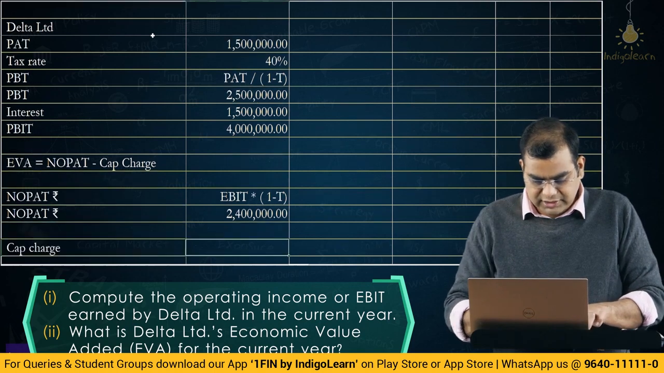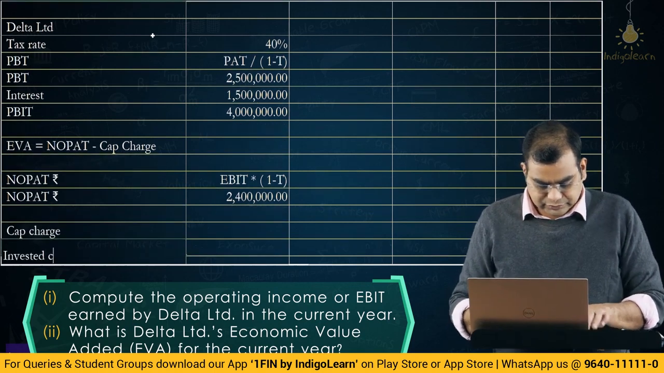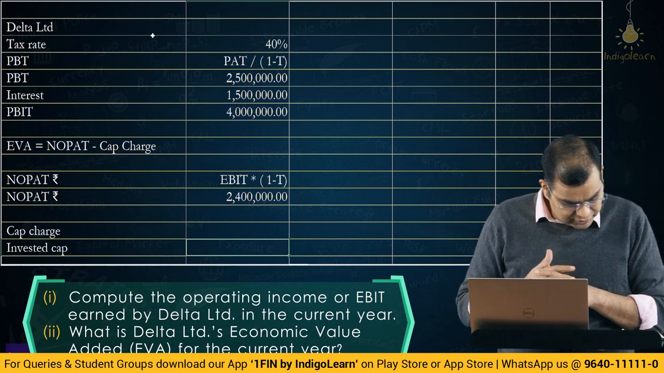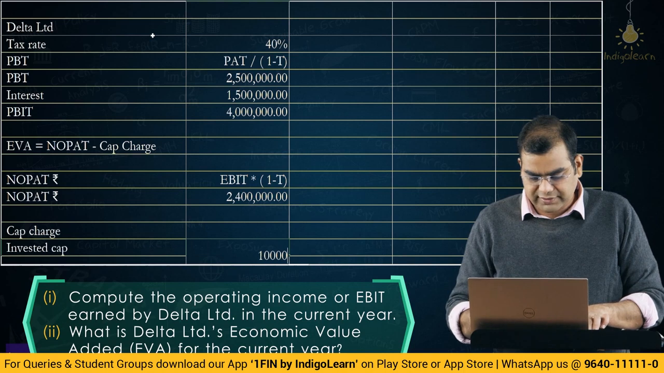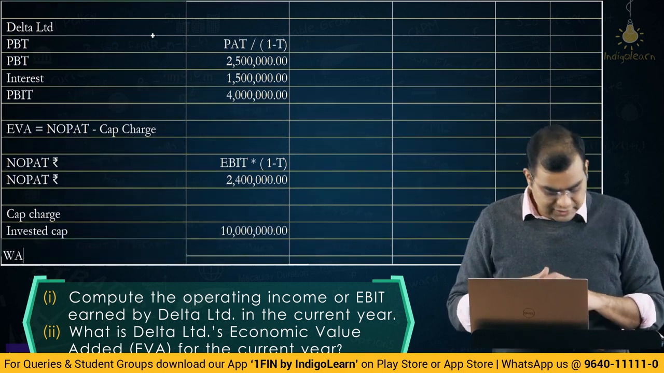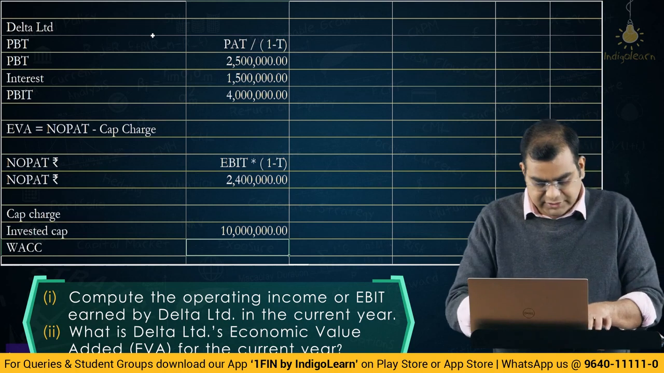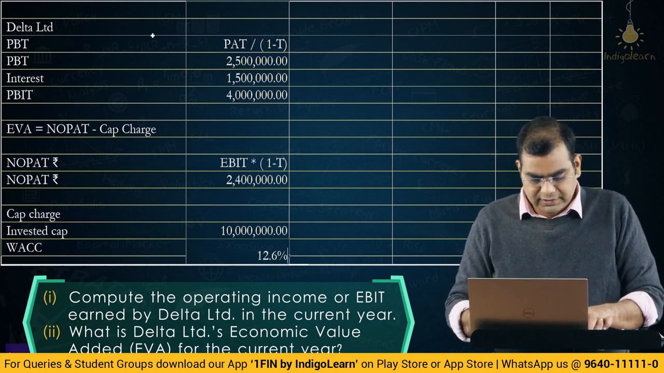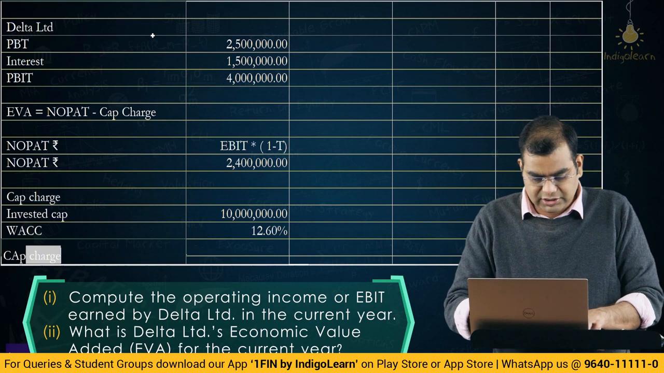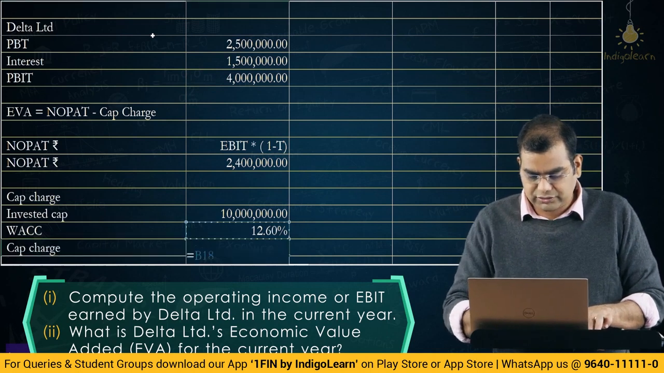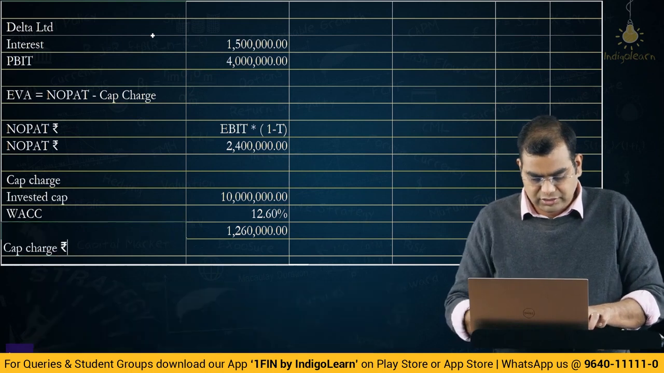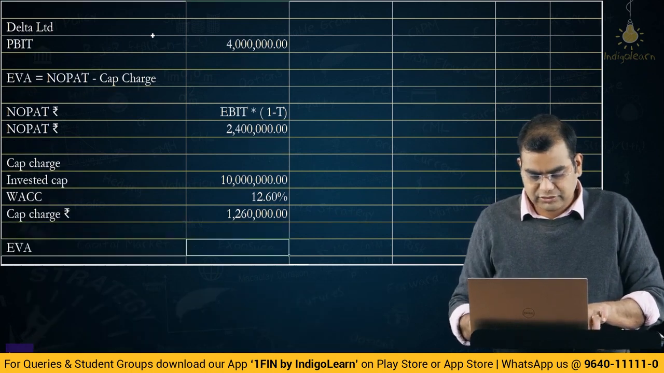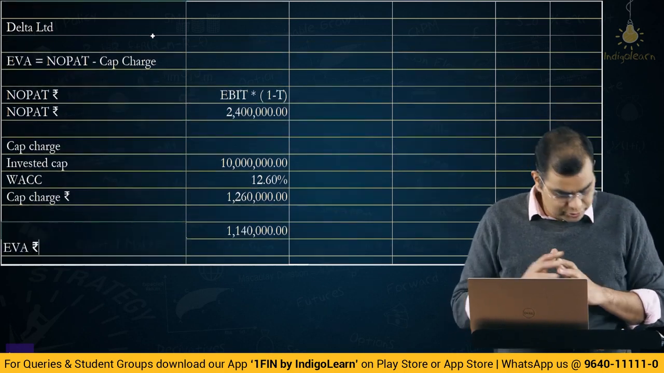Capital charge. What is invested capital? They themselves have given invested capital of 1 crore, 7 zeros: 1, 2, 3, 4, 5, 6, 7. Then WACC, they have said WACC is 12.6%. So, capital charge is the product of these two, which is 1 crore into 12.6%, which is 12,60,000. So, EVA is 24 lakhs minus 12,60,000, which is 11,40,000 in rupee terms.